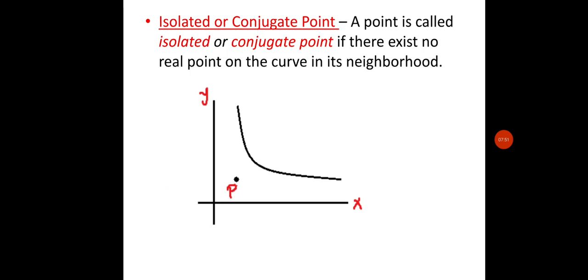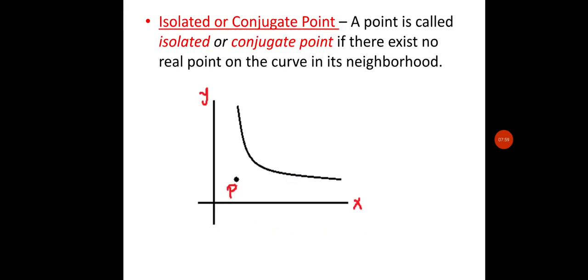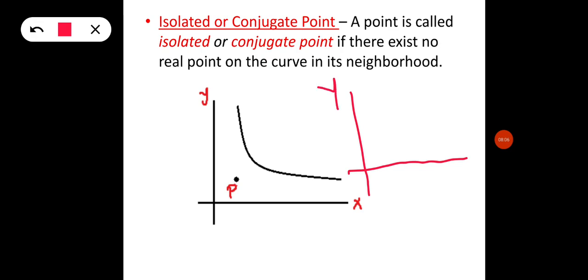Okay, now next is the isolated or conjugate point. Let me explain this with the graph. This is the y-axis and this is the x-axis, and suppose this is a curve. By the definition, a point is called an isolated or conjugate point if there exists no real point on the curve in its neighborhood.